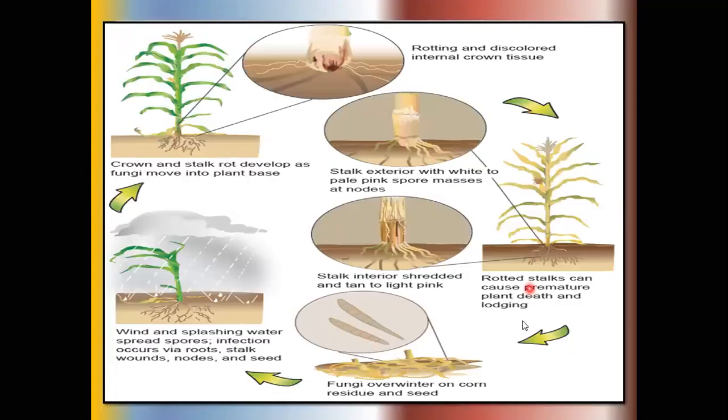Then this is the disease cycle or life cycle of Fusarium moniliforme. This whitish mass of mycelia is seen on the outer surface of the internode of these stems.